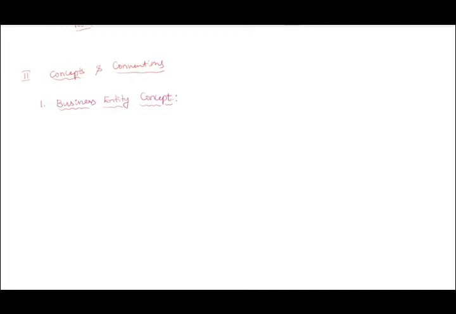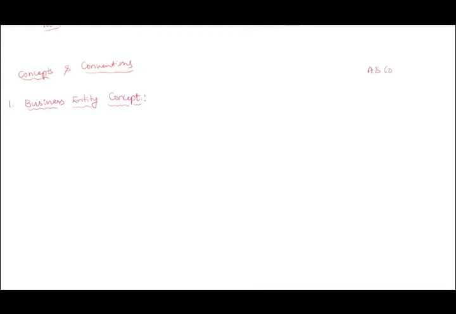Sir, it means business and owner are not one and the same. So that means, Uday, these concepts and conventions are not assumptions. Suppose you don't know, you can ask and understand, nothing wrong. Got it? Suppose there is a company, one business firm. Are you understanding?